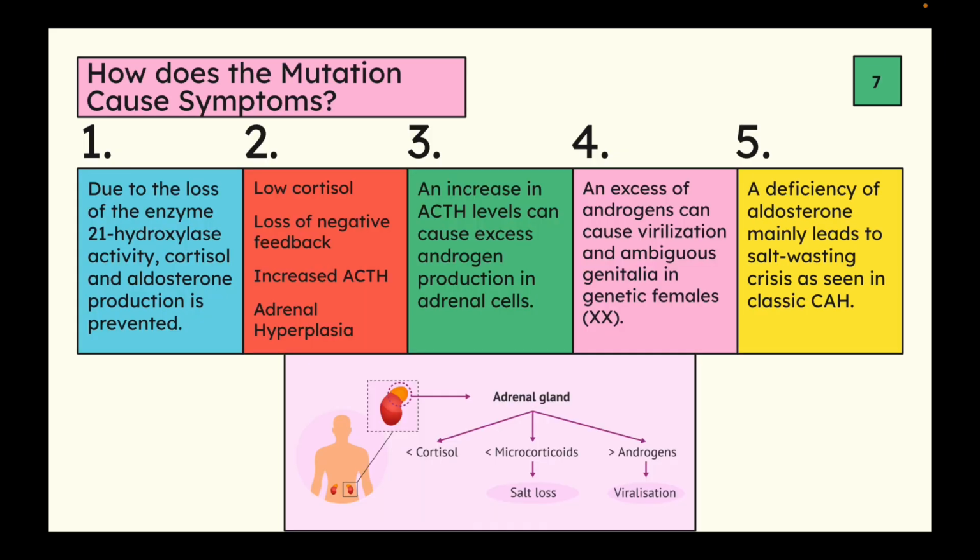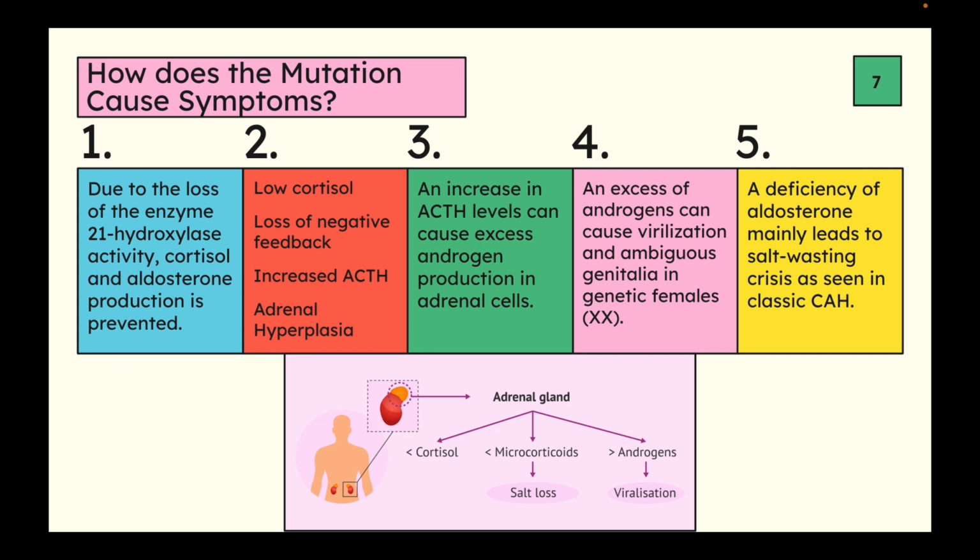But when this gene is mutated, it can cause a variety of symptoms. So when this gene has a mutation in it, the 21-hydroxylase enzyme loses its function and activity, and due to this, cortisol and aldosterone production is prevented or lost. A low cortisol will lose that negative feedback loop, and in turn, this will increase your CRH and then ACTH productions. A higher ACTH production is what causes an excess of androgen production.